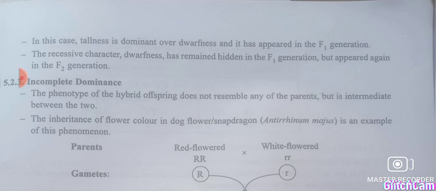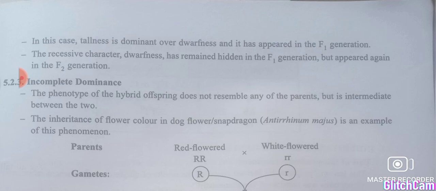So according to the law of dominance, if the alleles are different, in the F1 generation, okay, only in the F1 generation the alleles are different, isn't it? They are heterozygous, and in that condition only one allele is able to express and the other will be suppressed. And the law of segregation says that even though the alleles exist as pairs in the individual, during gamete formation they move separately to different gametes, okay.